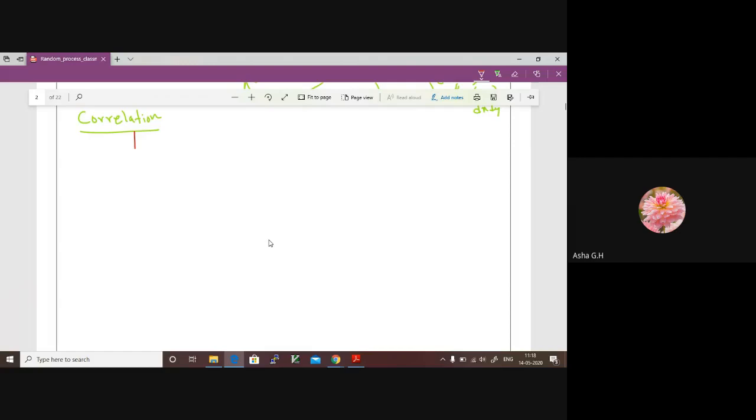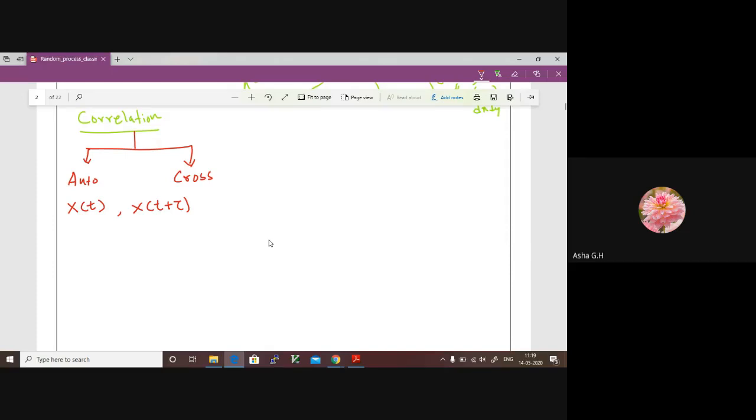So in correlation, we have two main categories here. One is autocorrelation and the other one is cross correlation. What is autocorrelation? Say for example, we have one random process x of t, and there is the same random process x of t, but we are taking this after some time shift. We have taken a random process at time t, and also the same random process at time t plus tau.